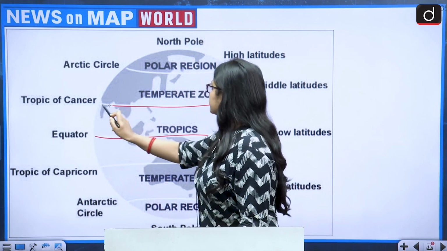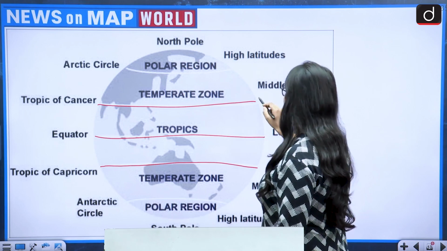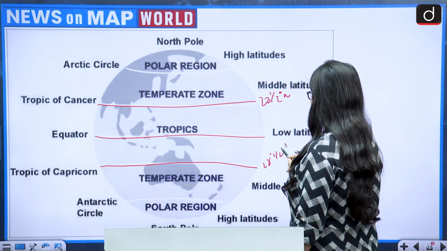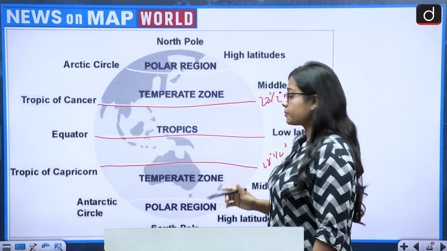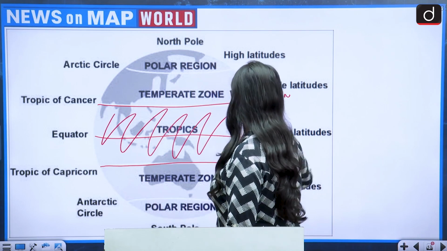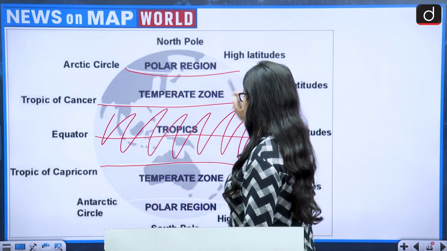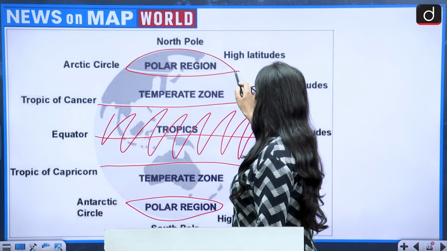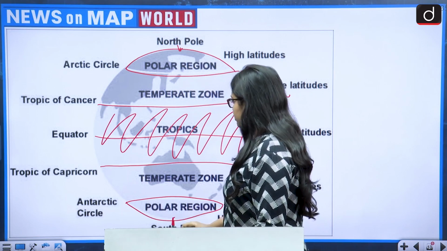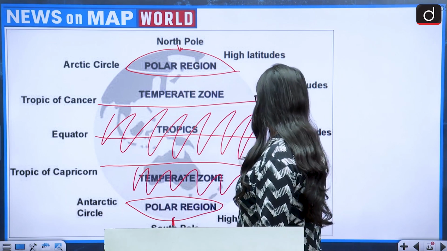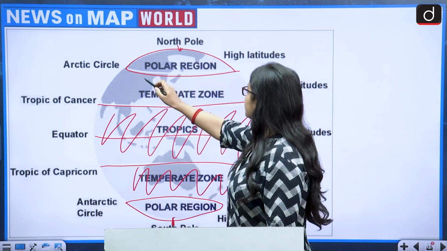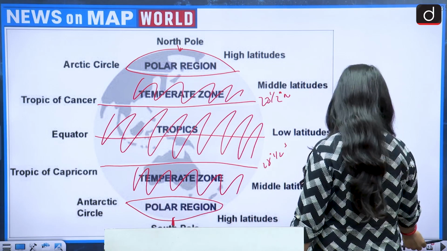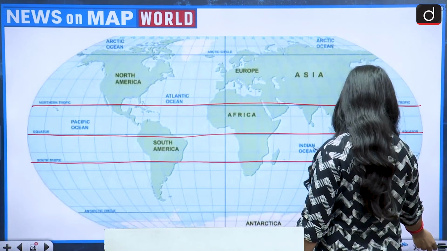This is the equator, this is the Tropic of Cancer, this is the Tropic of Capricorn, at 23.5 degrees north and 23.5 degrees south. The Tropic of Cancer and Tropic of Capricorn bound the tropical regions. Then comes the polar region, this is the North Pole, this is the South Pole, and this is the temperate zone. First comes the tropical zone, then the temperate zone on both sides. This thing is clear. Now let us talk about the western disturbance.